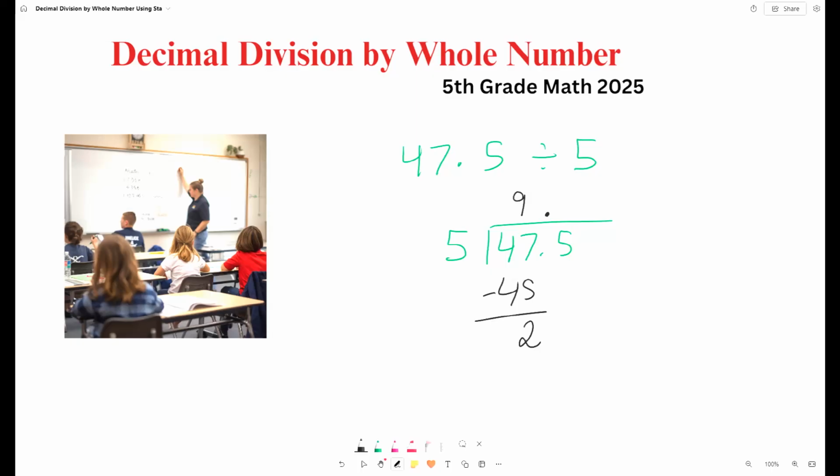Now let's bring down the 5, and that will be 25. How many times does 5 go into 25? We can do 5 times. 5 times 5, 25. Remainder 0. We don't have any more digits, so we stop there. So the answer will be 9.5.